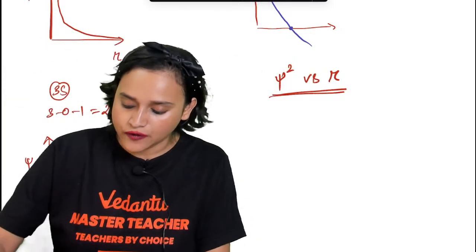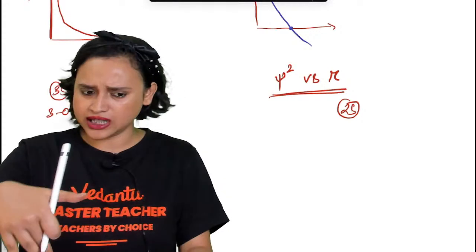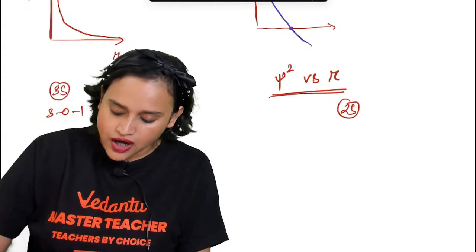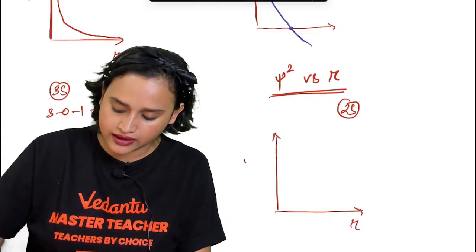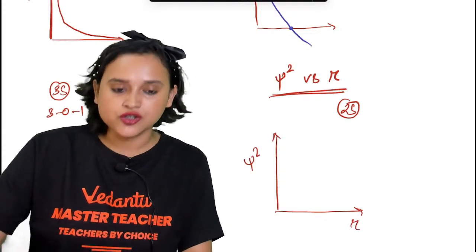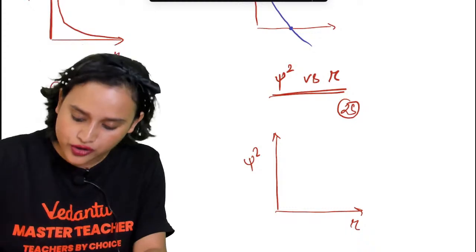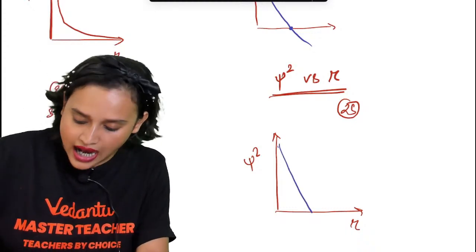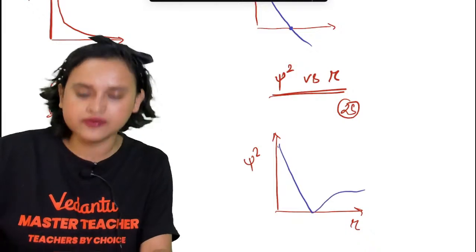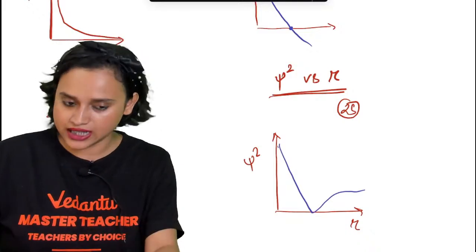So check it out. The 1s orbital is there in the graph, so you can check it out. For the 2s orbital, if I draw it, how am I going to draw it? This is my r, this is my psi square. So I am going to draw it like this. There is a cut mark here, right? After cutting it, it will go up and it will go like this. This will be for 2s.